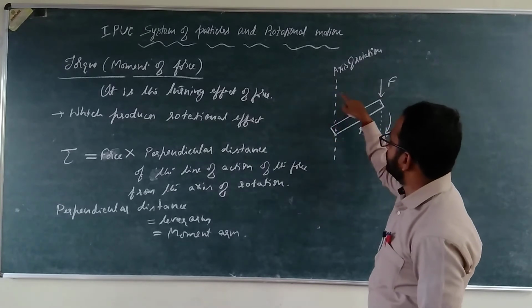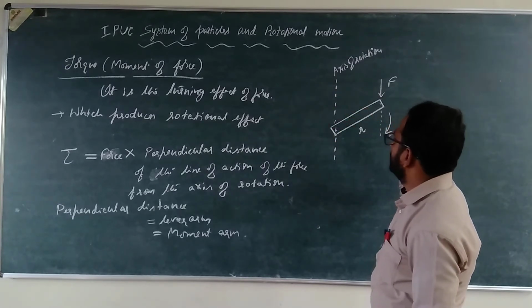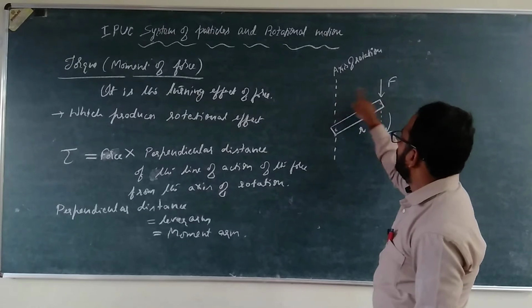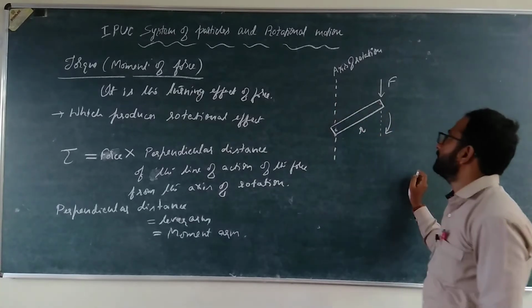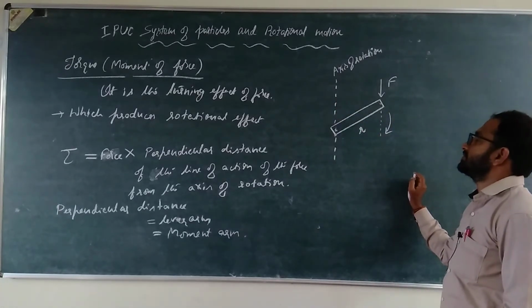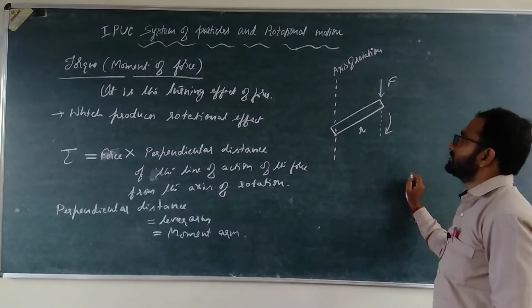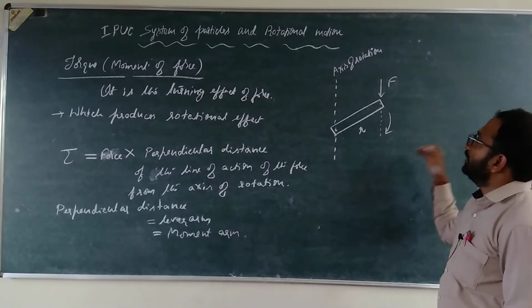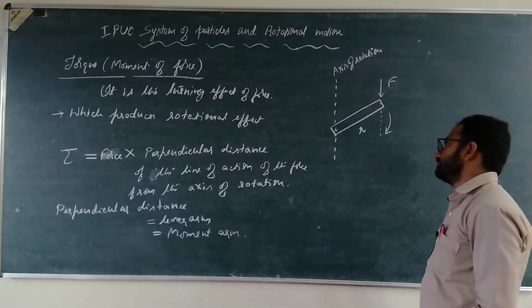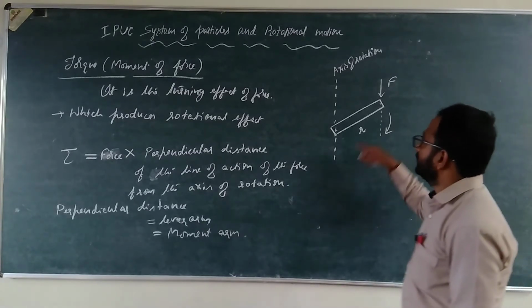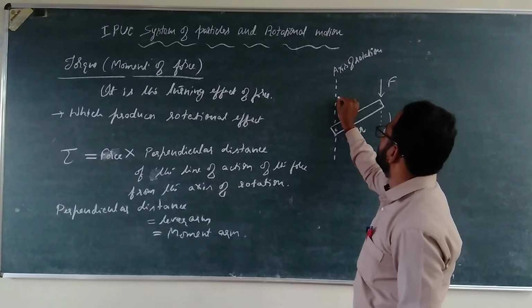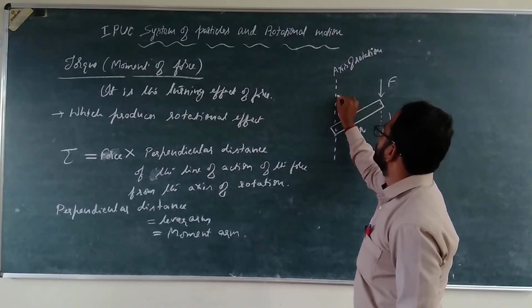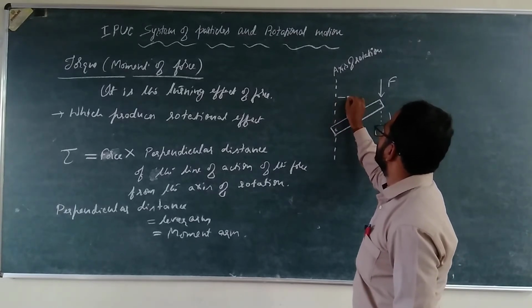So therefore, what is the perpendicular distance? The perpendicular distance from the axis of rotation to the force. Okay, so therefore this is the perpendicular distance, right? So this is the perpendicular distance now.